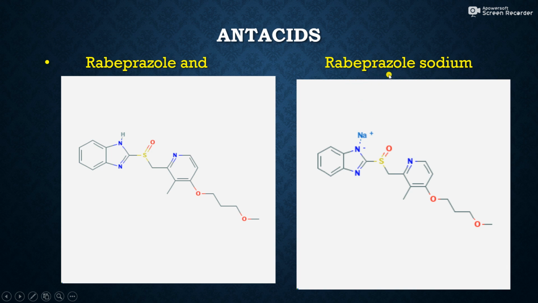Friends, this is the second form of rabeprazole. This is rabeprazole sodium, just a change of hydrogen atom to sodium atom. So this same molecule is there, rabeprazole, but this hydrogen atom is replaced by a sodium atom and it is in salt form, and we know that salt is soluble in water, therefore its solubility or digestion, or assimilation of this drug in the body takes place easily. That's why it takes the salt form, rabeprazole sodium.